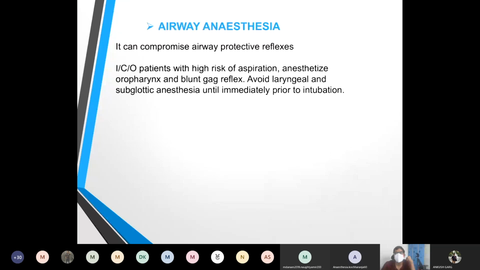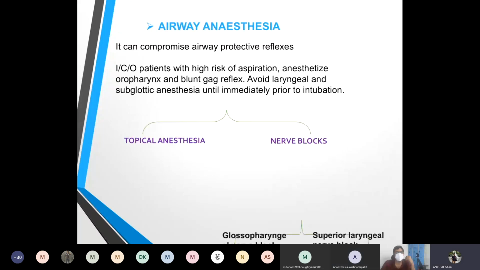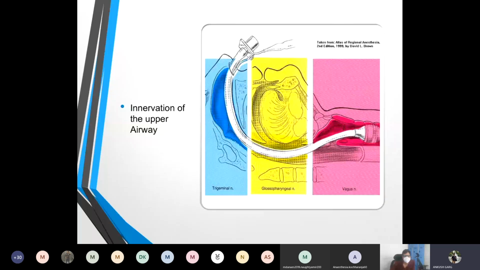Continue, Ankush. Okay. Then lastly, we need to prepare the airway. Now, in airway preparation, we can compromise the protective reflexes. So we need to avoid the laryngeal and subglottic anesthesia until immediately prior to the intubation. We can prepare the airway by a topical route or a nerve block route. So for that, we need to know the innervation of the upper airway.